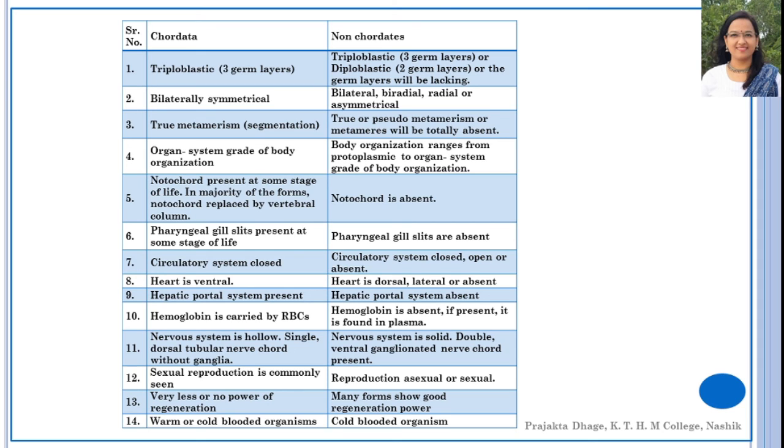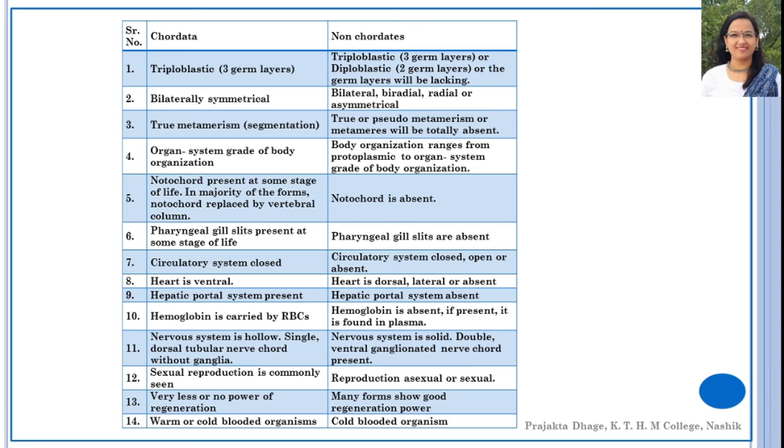Reproduction in chordates is sexual, whereas in non-chordates it may be sexual or asexual. Power of regeneration is very less or totally absent in chordates, whereas many of the organisms belonging to non-chordates have tremendous power of regeneration. Not all of them have the power of regeneration, but there are many members having this tremendous power.